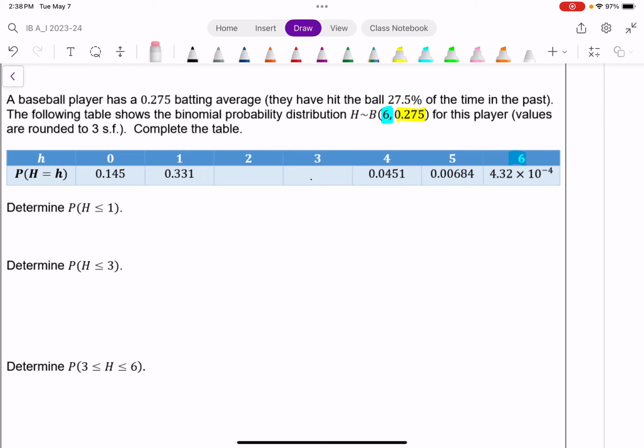Oh, I just got rid of my work. Shoot. All right. 159. All right.